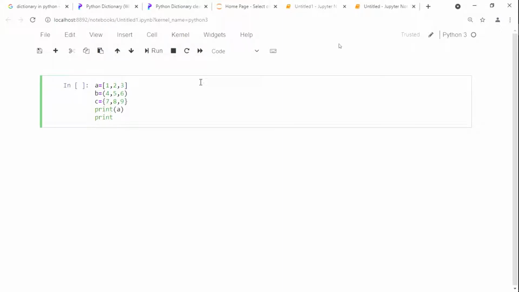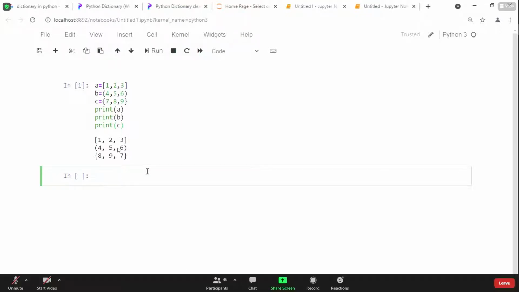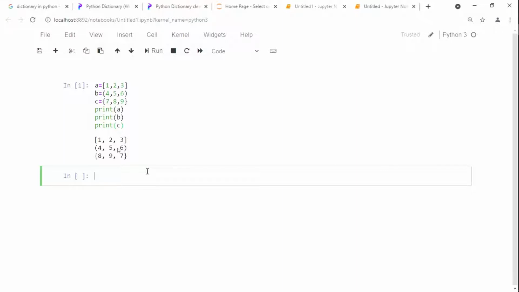Here the dictionary is also similar to the list as well as the tuple. But the difference we observe is that for giving any value, we need to give a key for that one. The value gets saved with the key. For example, how many elements are there in A? 3, sir. 3 elements are there, stored in our A.